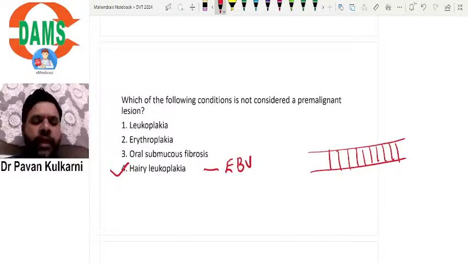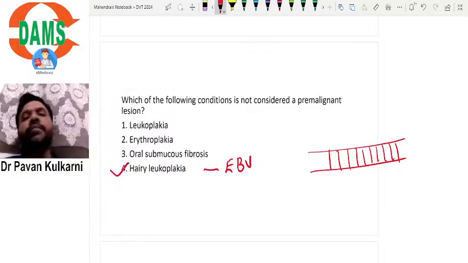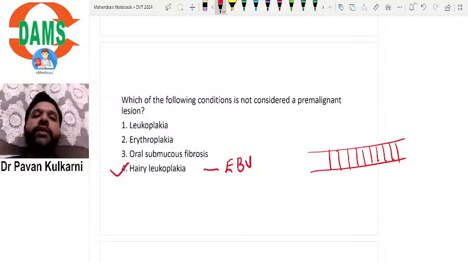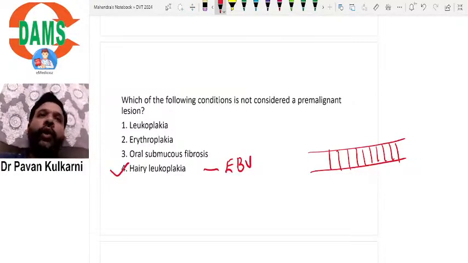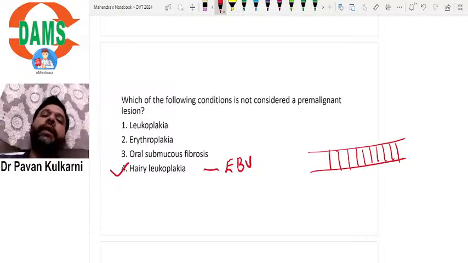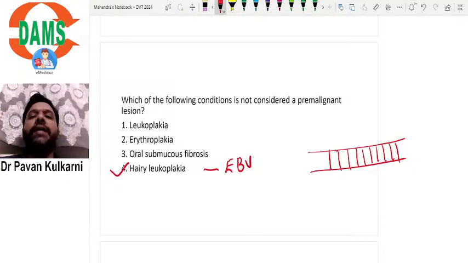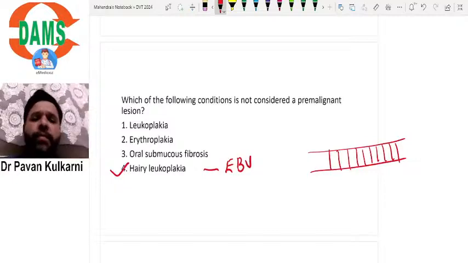Actually speaking here, OSMF, oral submucous fibrosis, according to the previous concept, is a pre-malignant condition. It's not a pre-malignant lesion. Okay, but here the intention of the examiner is not to differentiate between pre-malignant lesion or pre-malignant condition. Here they wanted to ask about oral hairy leukoplakia, that it is not a pre-malignant lesion or condition. It is just due to a viral infection, that is Epstein-Barr virus, in HIV patients.